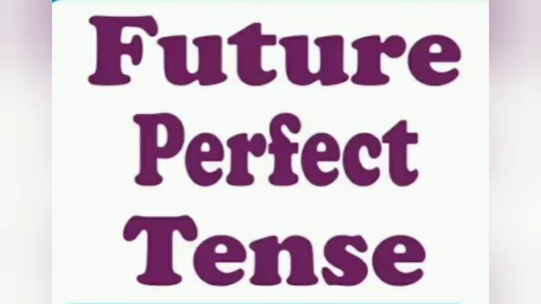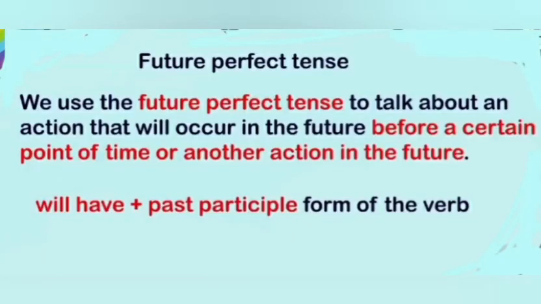Next kind of perfect tense is future perfect tense. We use future perfect tense to talk about an action that will occur in the future before a certain point of time or another action in future. It means it is used to indicate the completion of an action by a certain future time. It is also used for action that will be finished before another action in the future.